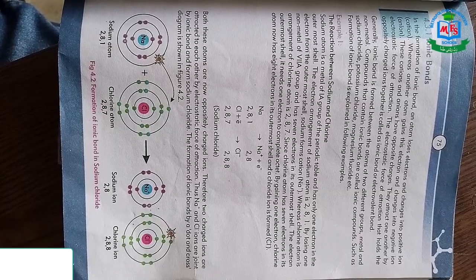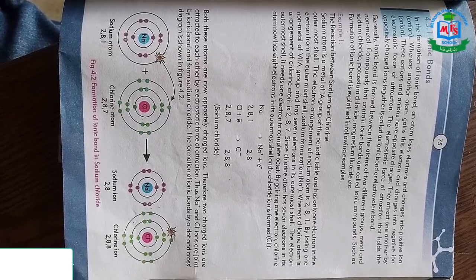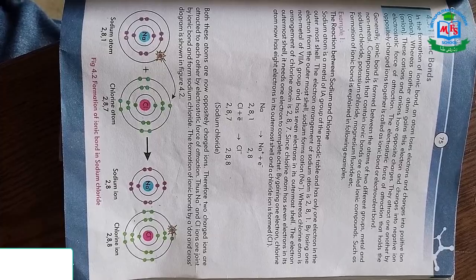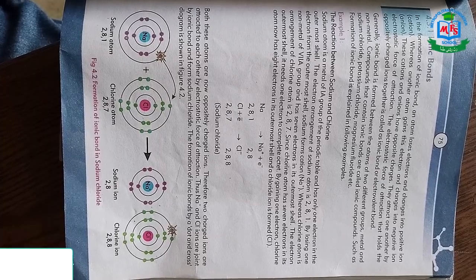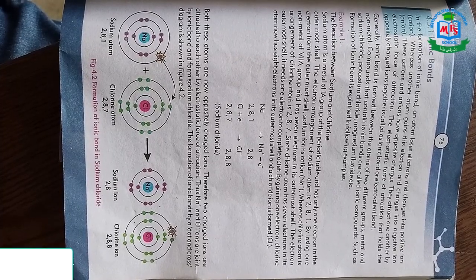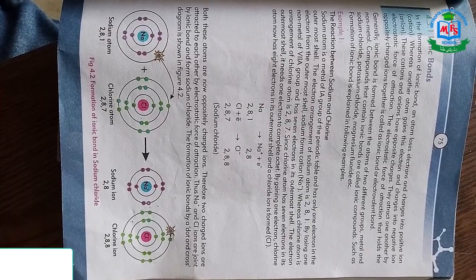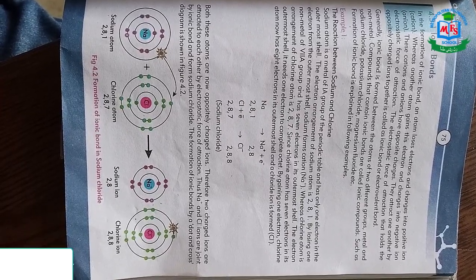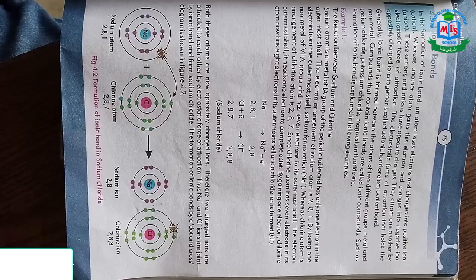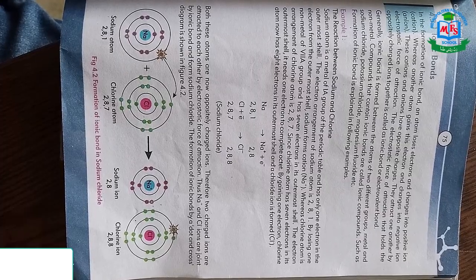Now we discuss the first example of ionic bond, which is the formation of sodium chloride. How is sodium chloride formed? It is formed by the reaction of sodium and chlorine. First of all, we discuss what sodium is.